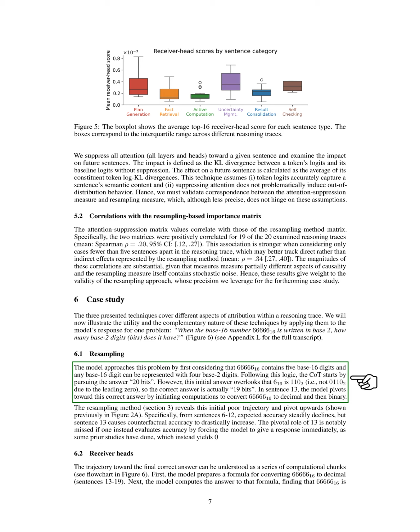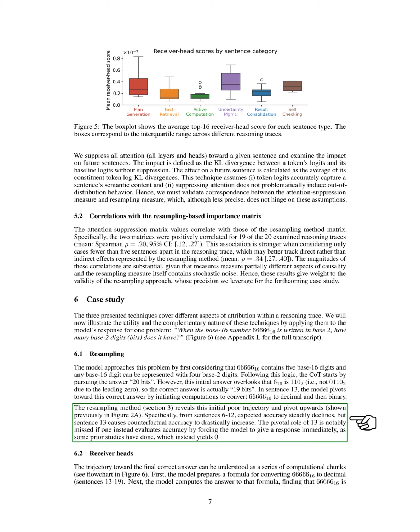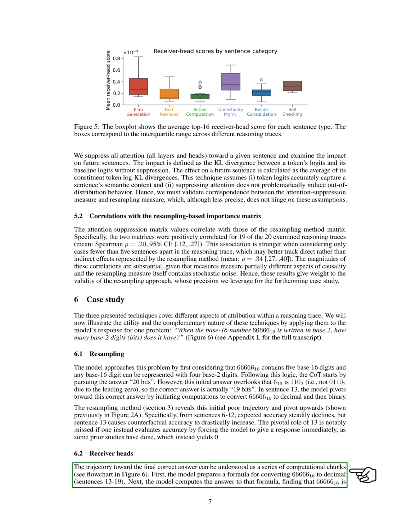In sentence 13, we shift our focus to this correct answer by converting 66,666 from hexadecimal to decimal and then to binary. Our resampling method highlights the initial misstep and shows a significant improvement in accuracy after this pivot. We can break down the path to the correct answer into several computational steps.